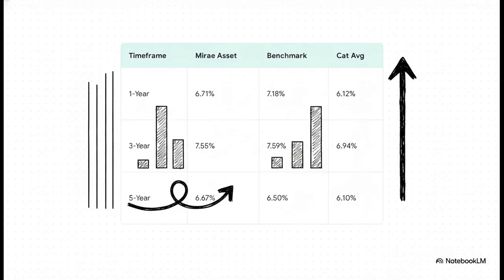Across the board, whether it's the 1-year, 3-year, or 5-year spectrum, the Mirae Asset Arbitrage Fund's direct plan consistently beats the average fund in its category. For instance, over 3 years, it delivered 7.55% compared to the category average of 6.94%. Plus, it holds its own beautifully against its primary benchmark, the NIFTY 50 Arbitrage Total Return Index, and it even beats it slightly over that 5-year horizon.